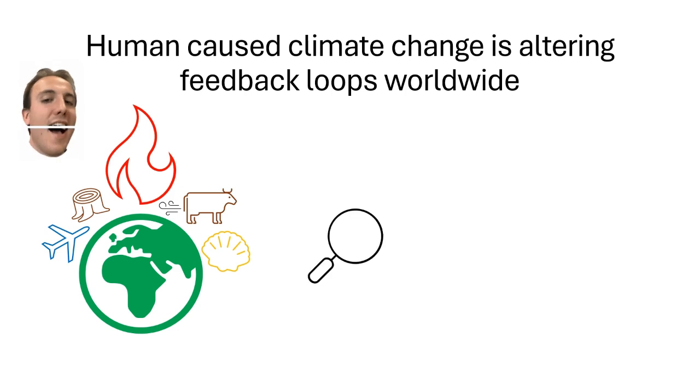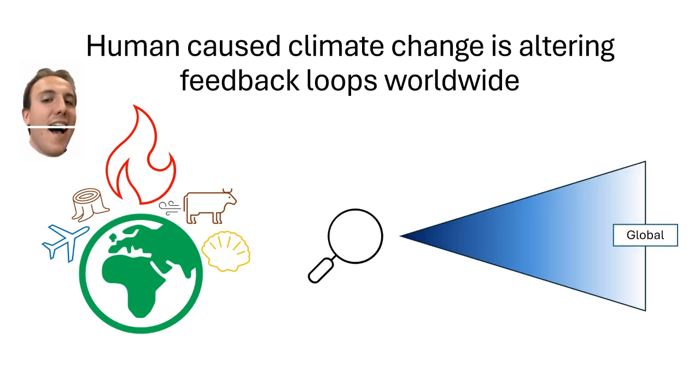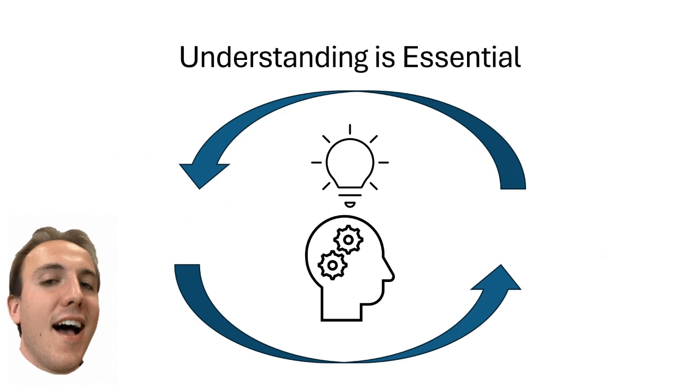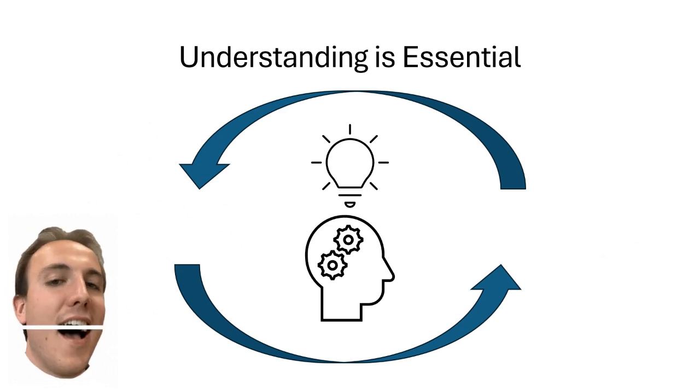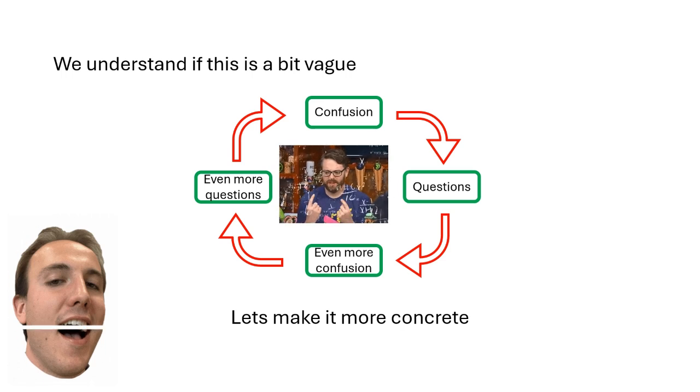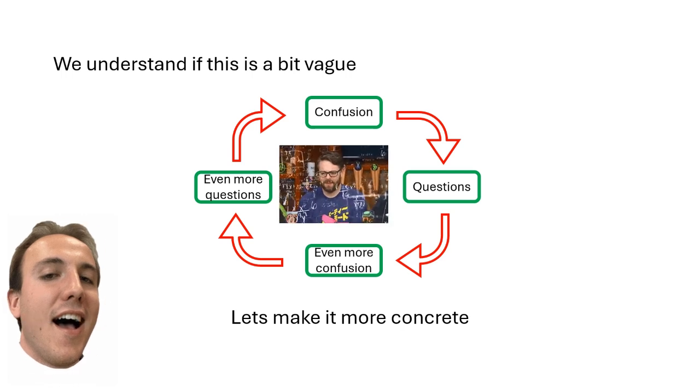And this happens at multiple scales. It happens at the global scale, it happens at regional scales, and it happens at local scales. And understanding these feedback loops is essential, as knowing what the future impacts of climate change are going to be can help in mitigating these impacts. And we understand that thus far the concept of feedback loops is a bit vague. So therefore, let's give some examples and make it more concrete.